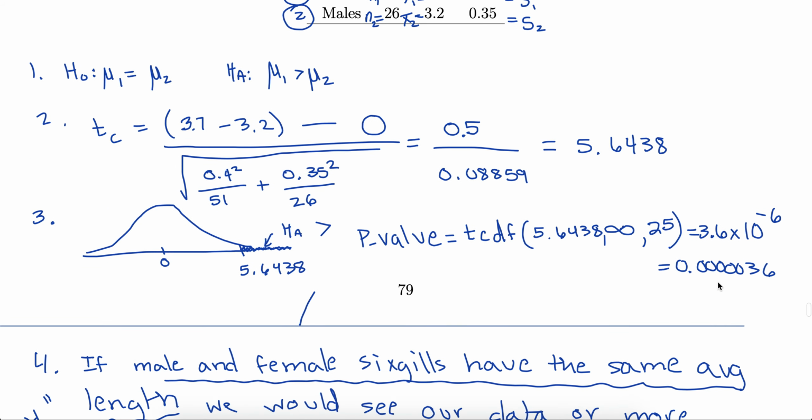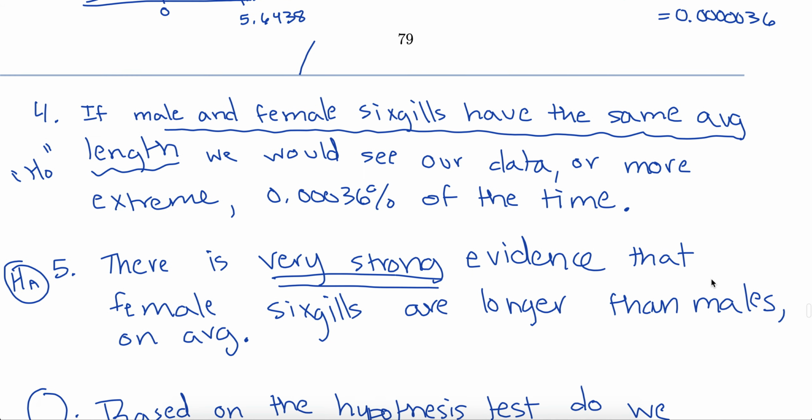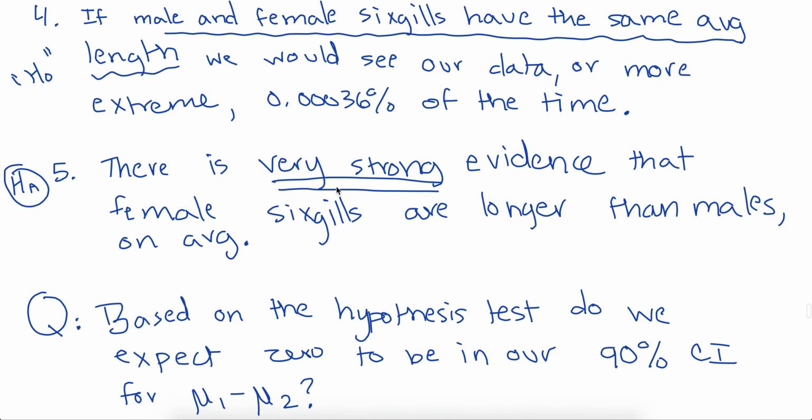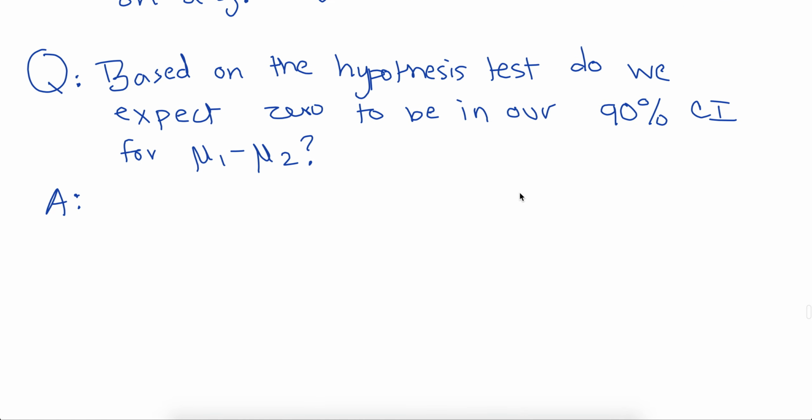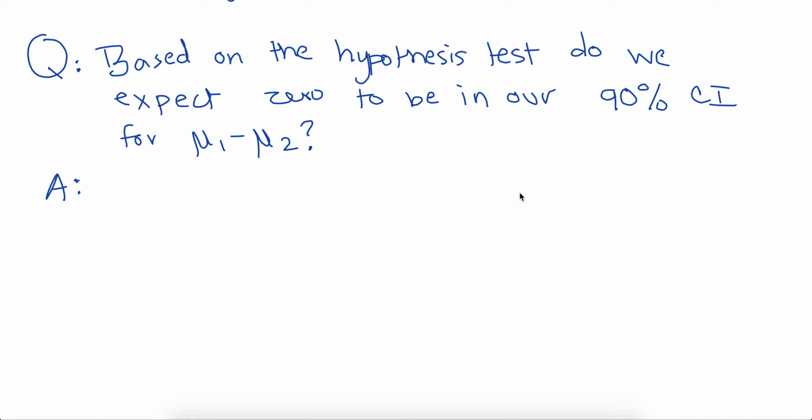The p-value turned that into a probability, so we saw that under the null hypothesis of no difference, we were very unlikely to see this kind of data, which led us to believe there's very strong evidence for our research question that female six-gills are larger on average than males. So we ended with the question, based on that hypothesis test, do we expect 0 to be in our confidence interval for a 90% confidence interval for the difference in two means? Hopefully you guys came to the conclusion that no, it should not be in that interval.